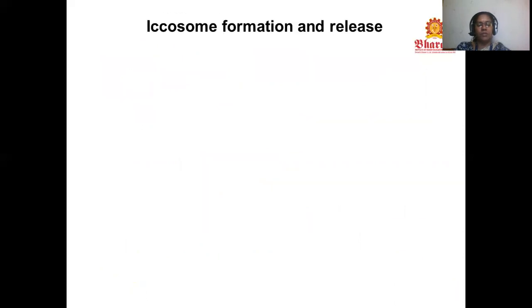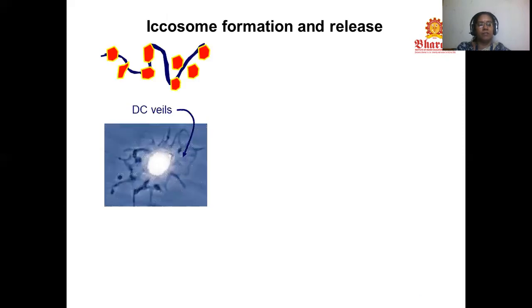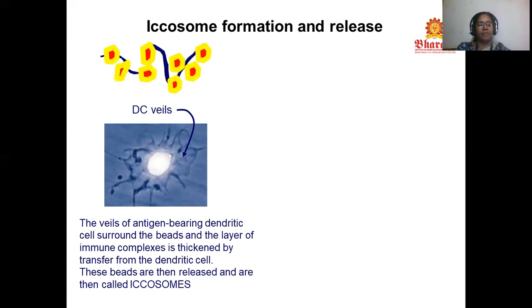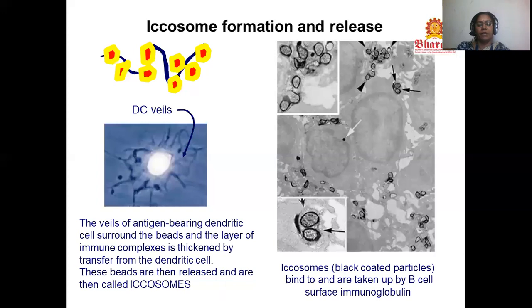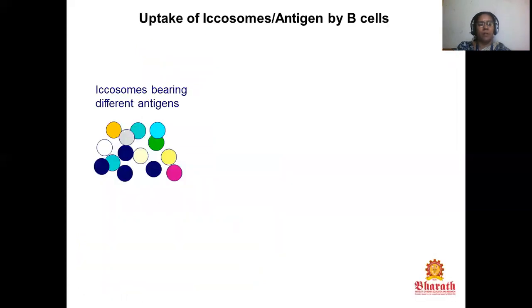The lysosomes formation and release, DC veils. The veils are antigen-bearing dendritic cells surrounded by the beads and the layer of immune complex, thickened by the transfer from the dendritic cells. And this is the coated particles that bind to the B cell and are taken up by the B cell surface immunoglobulin. The uptake of